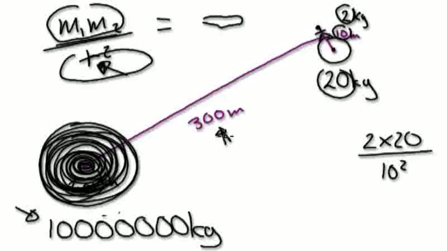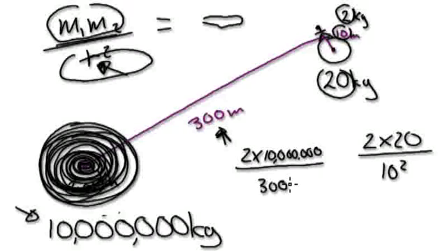Now, the distance, even though it's 300 now, let's say the mass of you would be 2. By the way, we are comparing the gravitational pull between you and the black hole. So you will be 2. The black hole will be this, 10 million, divided by 300 squared. Now remember, this is the black hole, this is the moon. Do you stay on the moon or do you get drawn to the black hole?